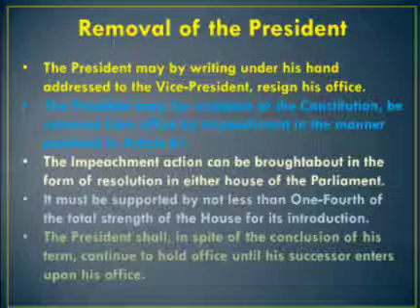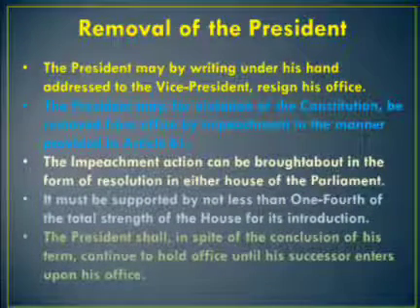What are the qualifications of the Vice President? How is the Vice President elected? Then removal of the Vice President, functions of the Vice President, then the Prime Minister. What are the duties of the Prime Minister? Duties and functions of the Prime Minister and Cabinet Ministers.